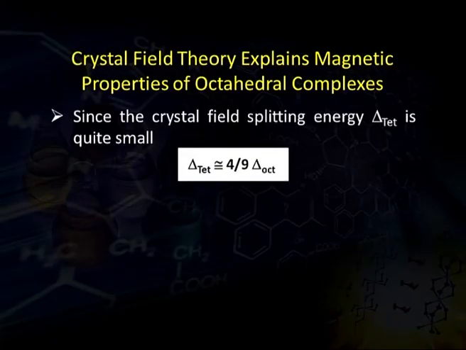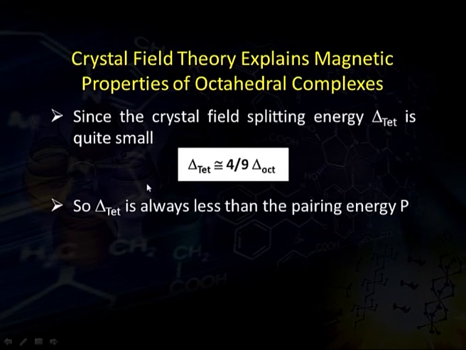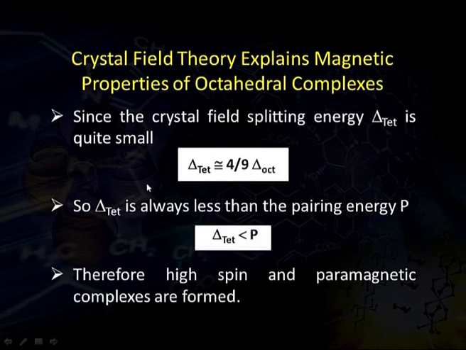Since the crystal field splitting energy for tetrahedral complexes is quite small, it is 4/9 times that of octahedral. So, delta tetrahedral is always less than the pairing energy P. Here, since delta tetrahedral is less than P, high spin and paramagnetic complexes are formed. It means the probability of finding tetrahedral complexes that are high spin and paramagnetic in nature is more than that of octahedral.